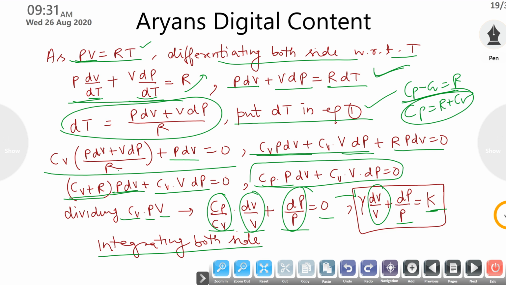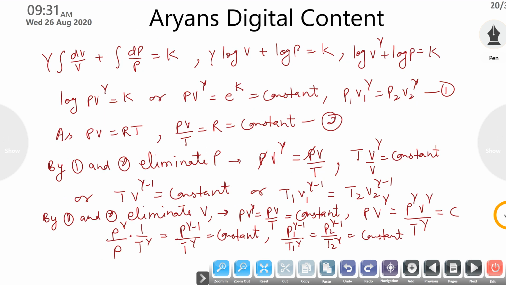Now you have to integrate both sides. You are going to integrate on both sides. Now by integrating, gamma is constant so it comes out, and integration of dP over P. As we know that integration of 1 over V or 1 over P is log V and log P, that is K, your constant.